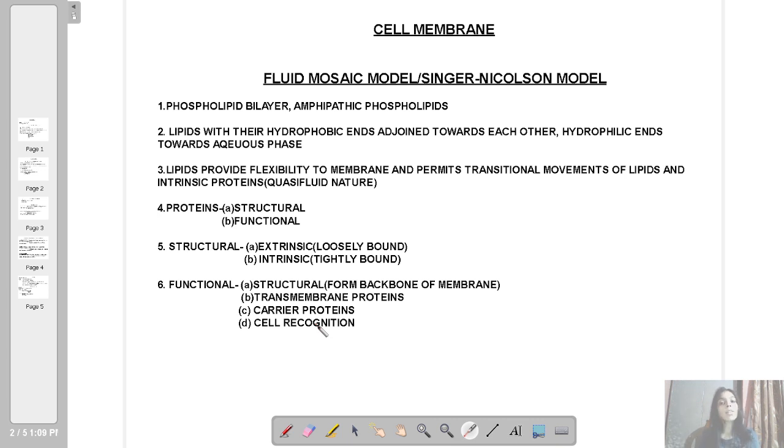Okay, so this is all for today. In the next video, we will be discussing different modifications of the cell membrane. There are different structural modifications and how movement is possible across the cell membrane. Which kind of movements are possible?